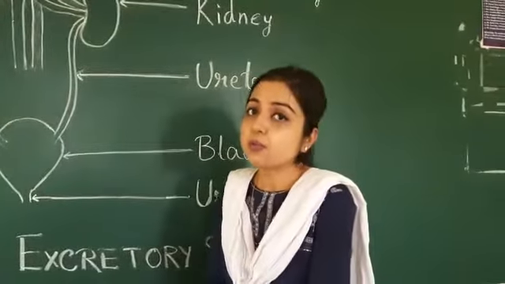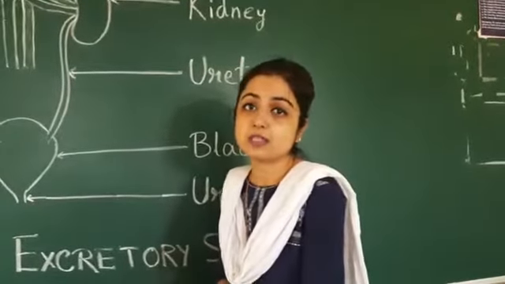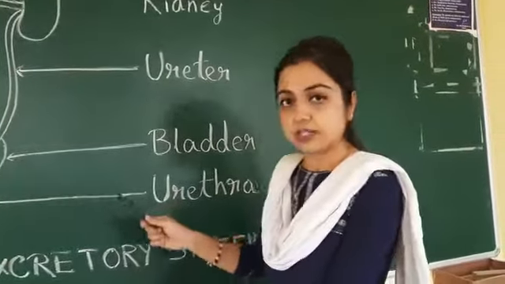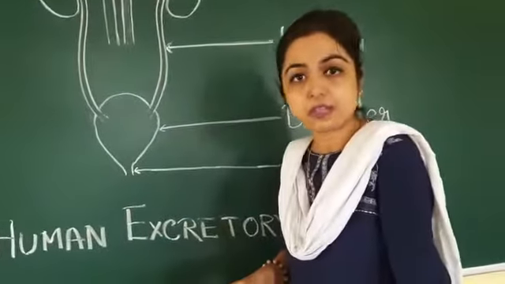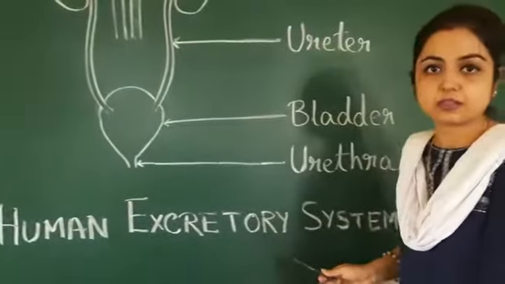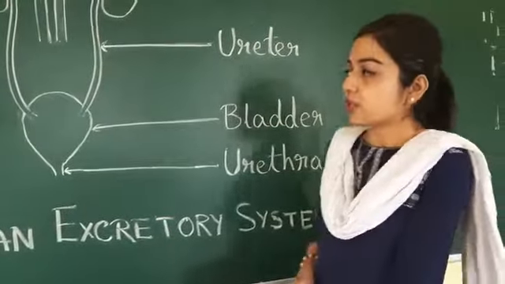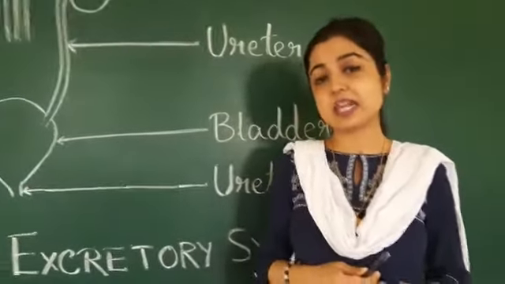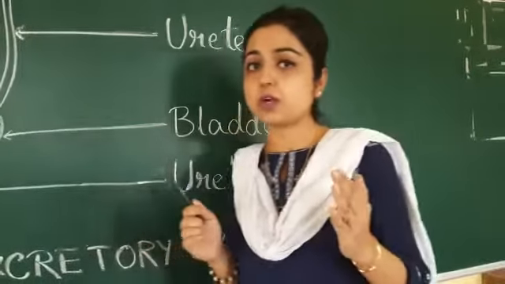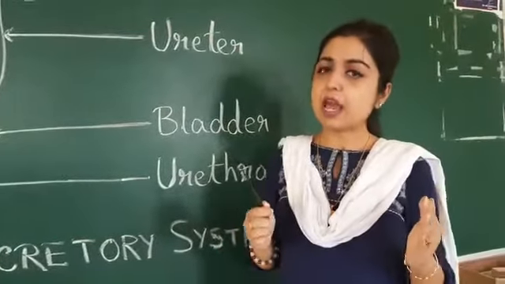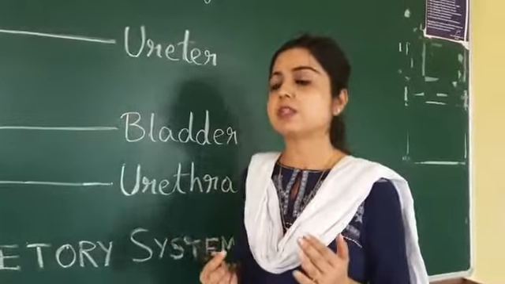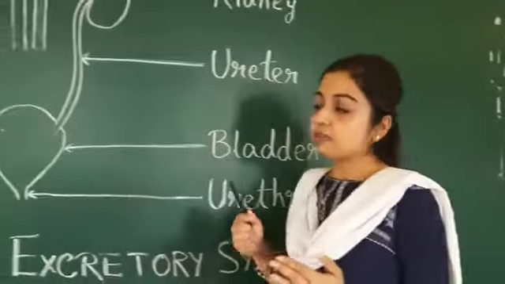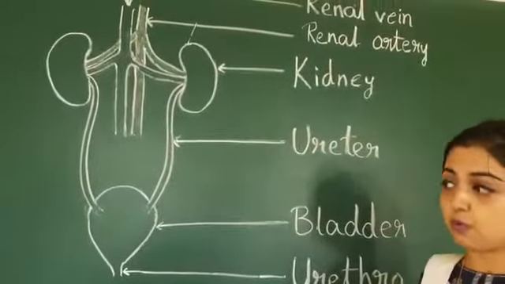Excretion means the removal of toxic substances from our body, right? And the organs involved in the process of excretion comprise the human excretory system. Now, what are the toxic materials produced in our body? In our previous chapter, we learned that one of the most important waste products of our body is carbon dioxide, and how it is eliminated from the body you have already learned, isn't it? Now we will deal with another most important toxin of our body, that is what?